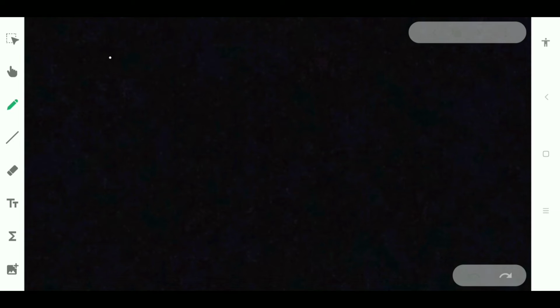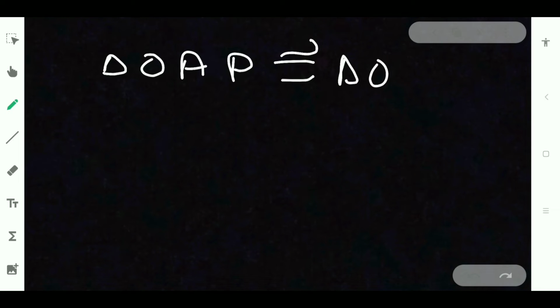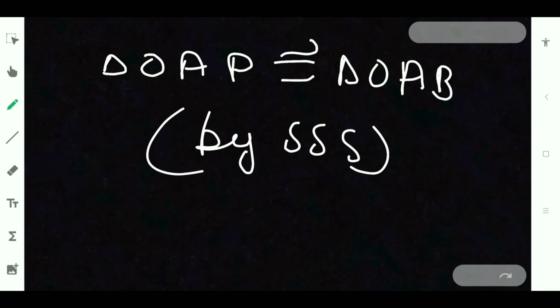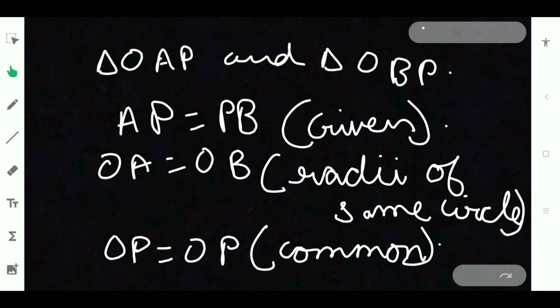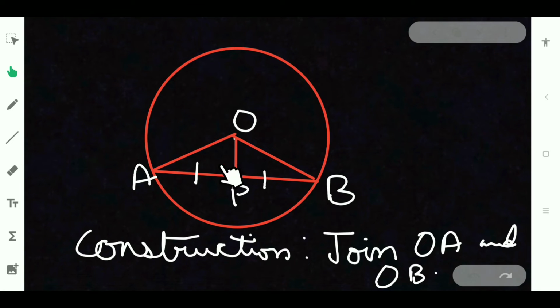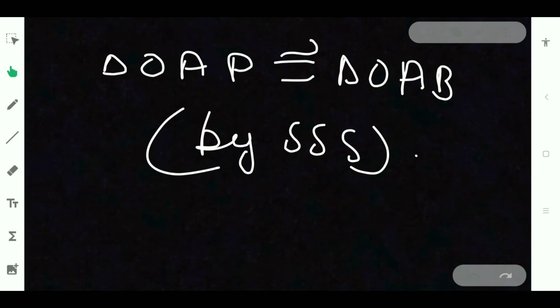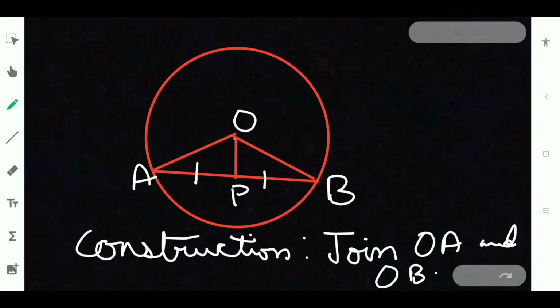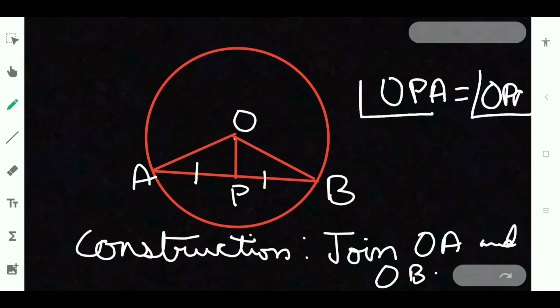Now these two triangles are congruent. Triangle OAP is congruent to triangle OAB by side criterion. These both are sides, right? SSS criterion. These triangles are congruent. So by this, what we will be getting is angle OPA is equal to angle OPB.